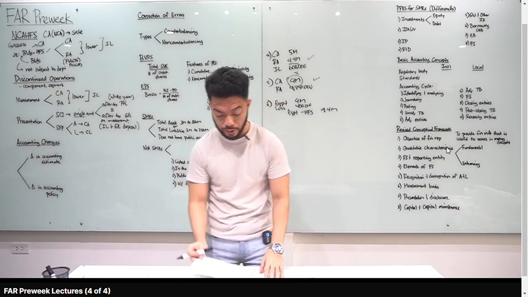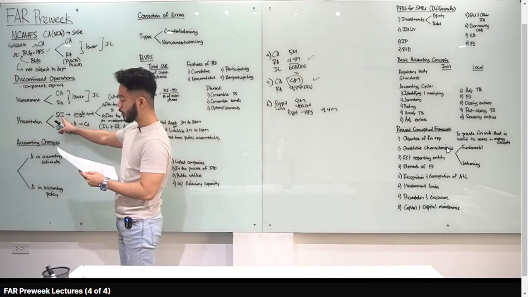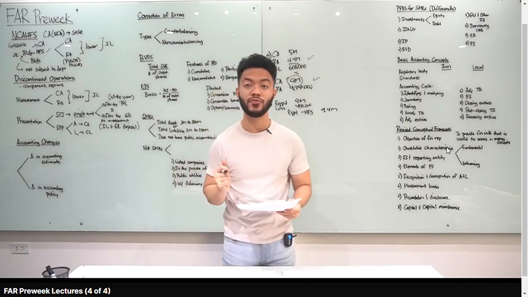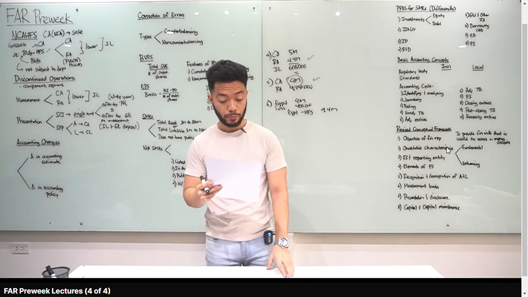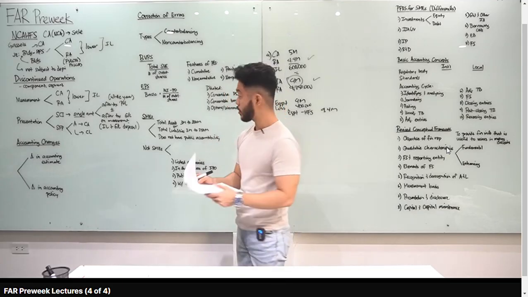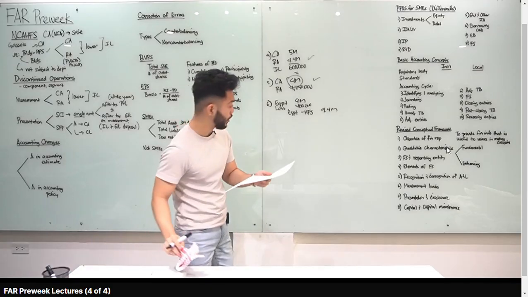Discontinued operations, number 1, the results of discontinued operations should be presented in a single amount in income statement or statement of comprehensive income, after tax, separate from income from continuing operations. So, meron kang income from discontinued operations, letter C. Number 2, if the fair value less cost of sale, or the recoverable amount, is lower than the carrying amount, the difference is impairment loss. Letter C for number 2. Let's go to number 3.